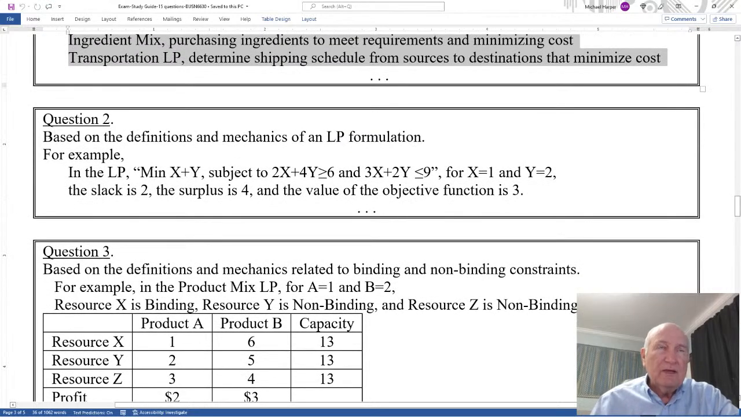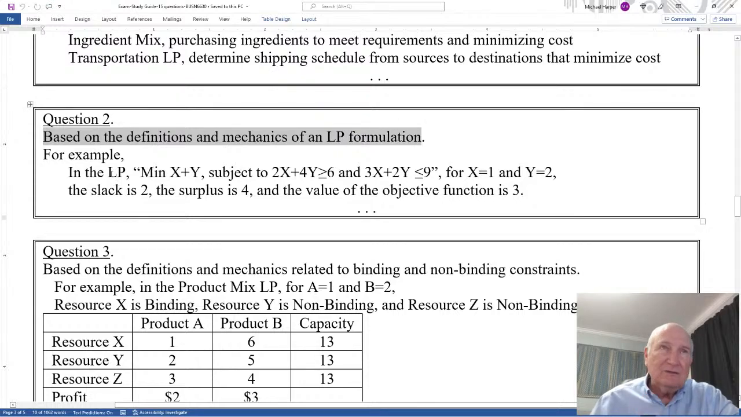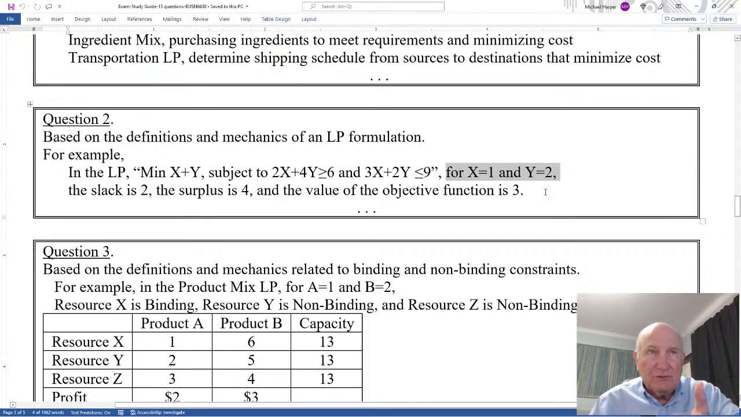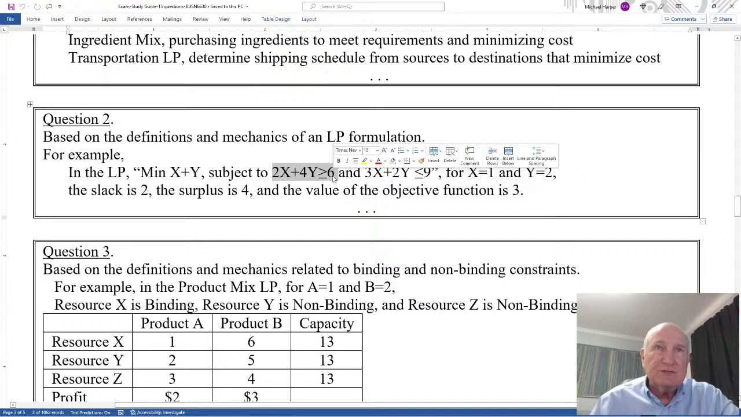Question 2 is based on the definitions and mechanics of the LP formulation. It's simply an objective function, subject to a constraint set. There'll be 2 of them. One will be greater than, one will be less than, and I'll give you a mix, x equals 1, x equals 2, or something. You put 1 and 2 in here for the objective function, that'll be 3. You put 1 and 2 in here for this constraint.